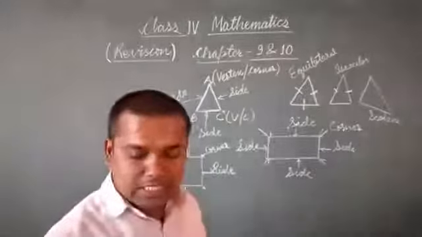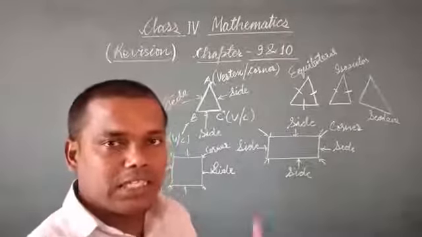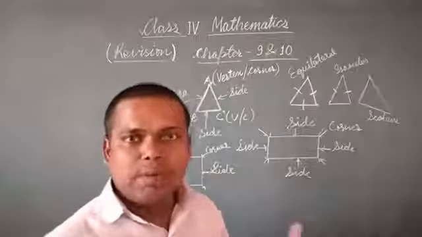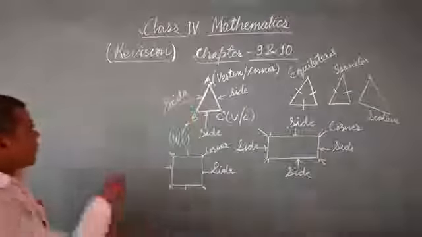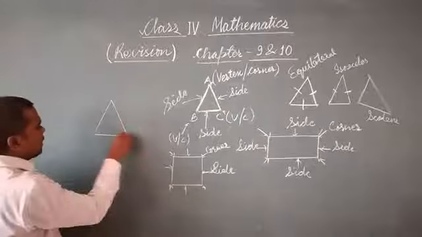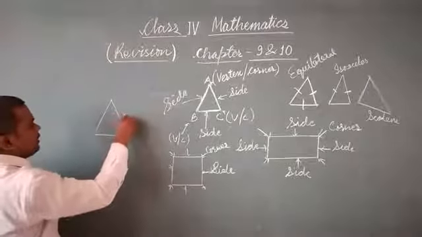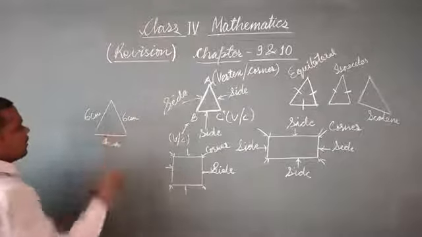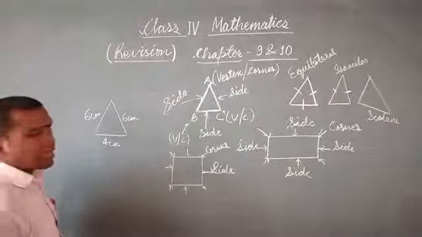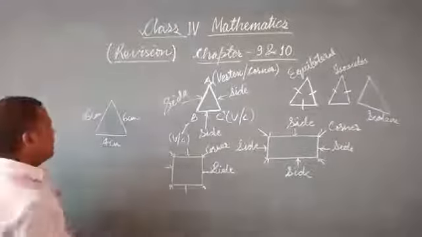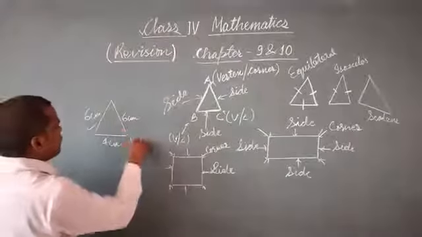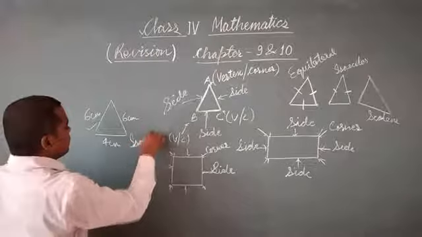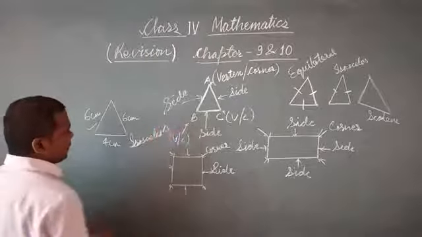So if any question is given to you and the lengths of sides are given, you can easily tell which type of triangle it is. For example, if we are having this kind of triangle given and it is 6 cm, 6 cm, 4 cm, it means these two sides are of equal length, so the triangle is an isosceles triangle.